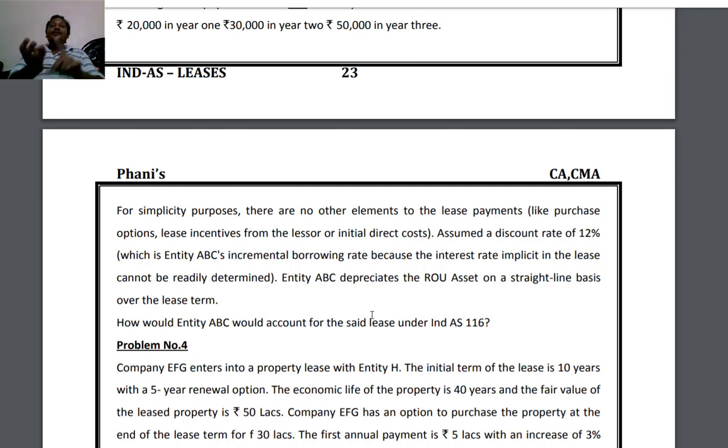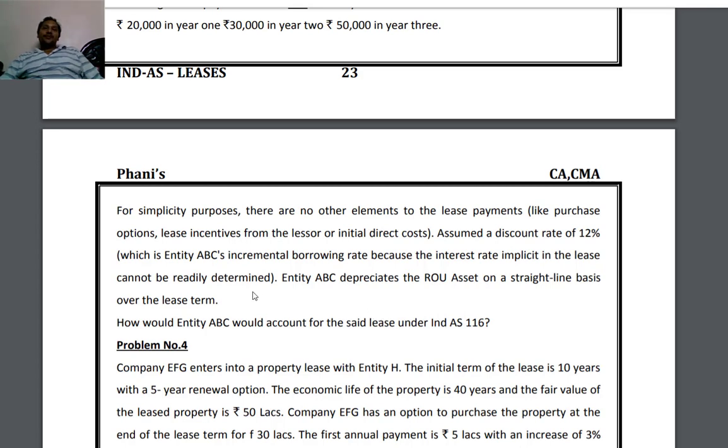So while recognizing a right of use of asset, you have to consider the initial lease liability, any initial direct costs incurred by the lessee, any payment made to the lessor before commencement of lease, less lease incentives, and any dismantling or restoration cost also we have to consider.